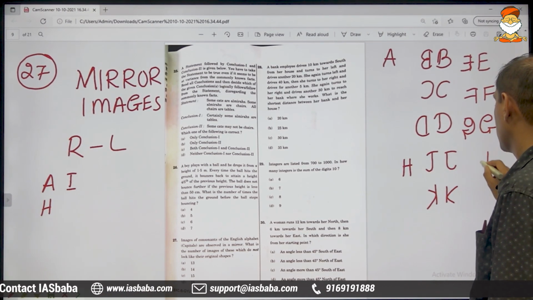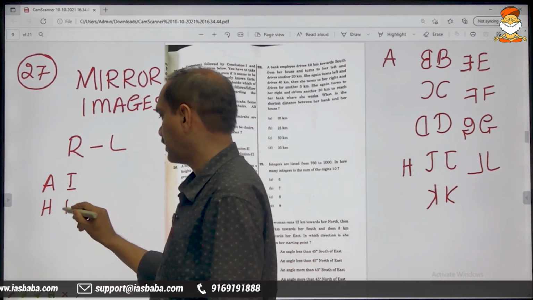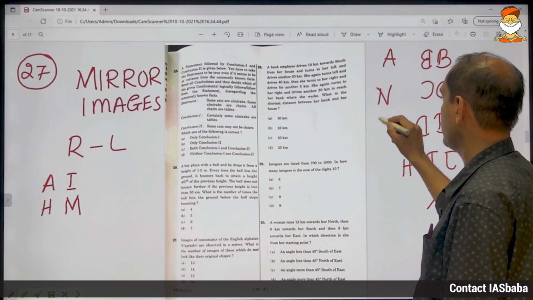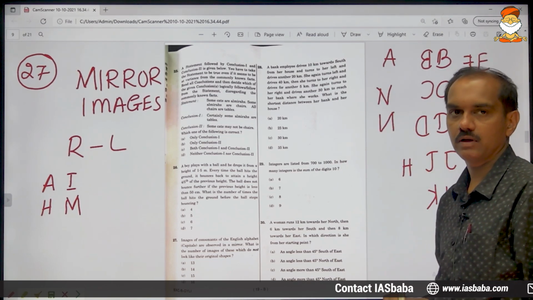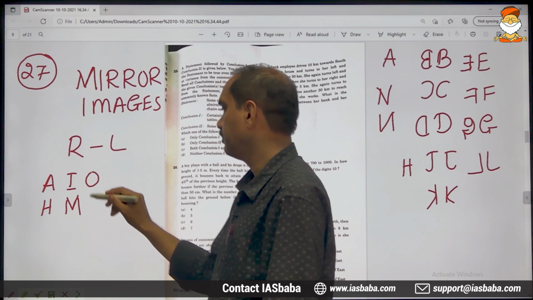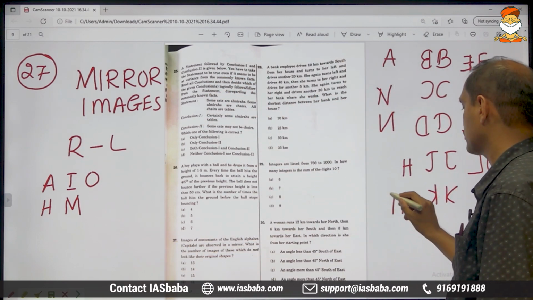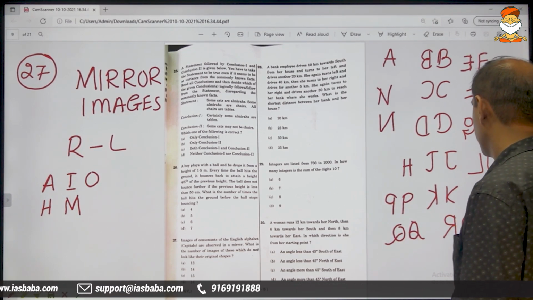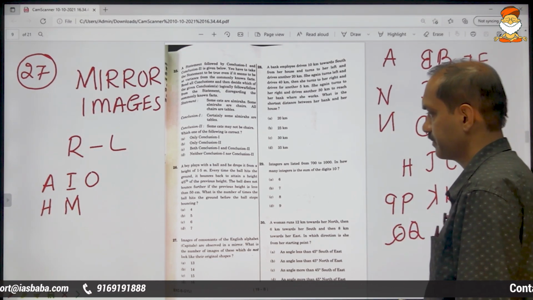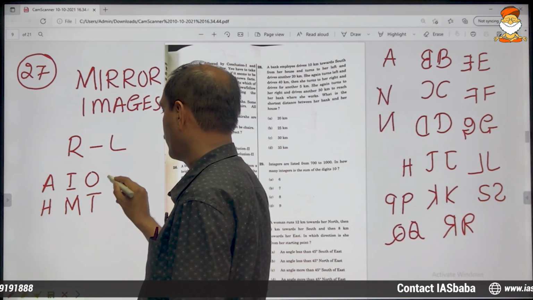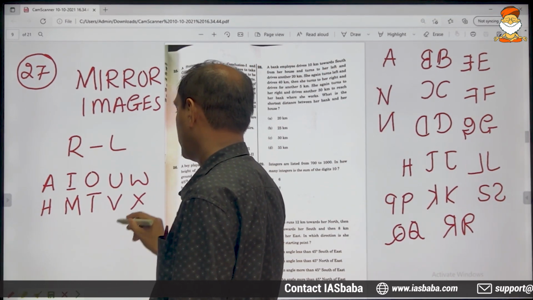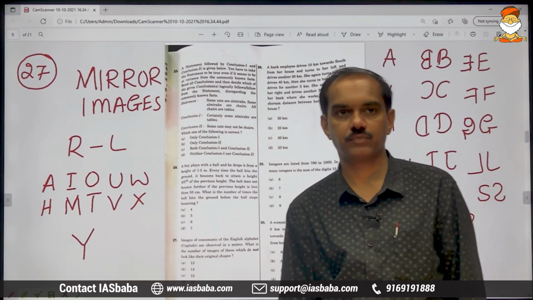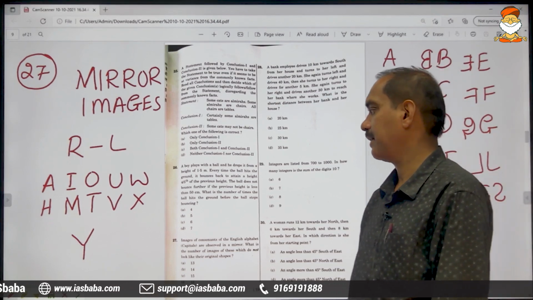K, L, M no problem. N, left to right in the mirror, right to left. O, P looks like this. Q, R, S, T appears same. U, V, W, X. Not only that, Y will also appear same.